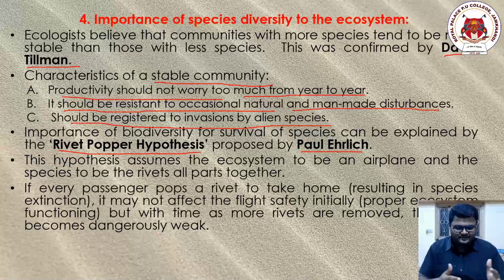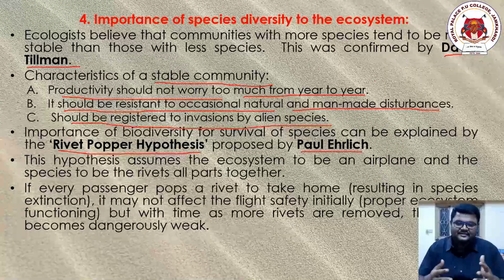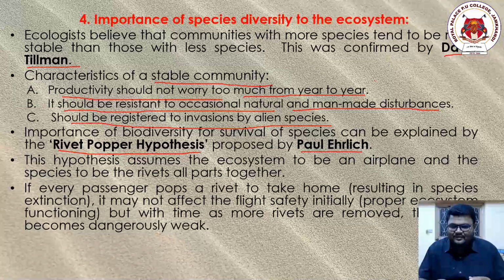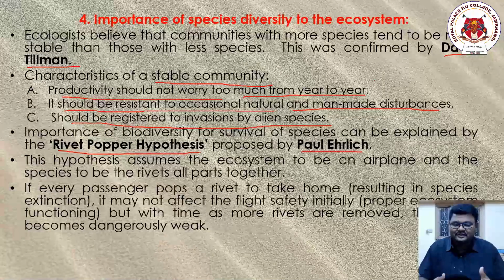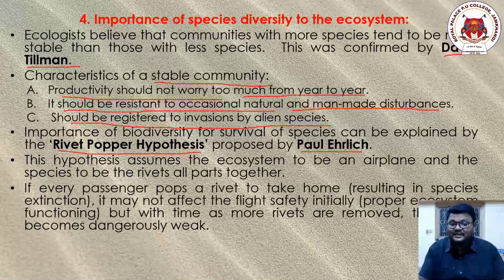Why? Because the ecosystem is completely dependent on the species, and if the species are not there, it is a common thing that the value of the ecosystem decreases, the productivity of the ecosystem decreases. If the organisms are not there, then there will be no value to the ecosystem.